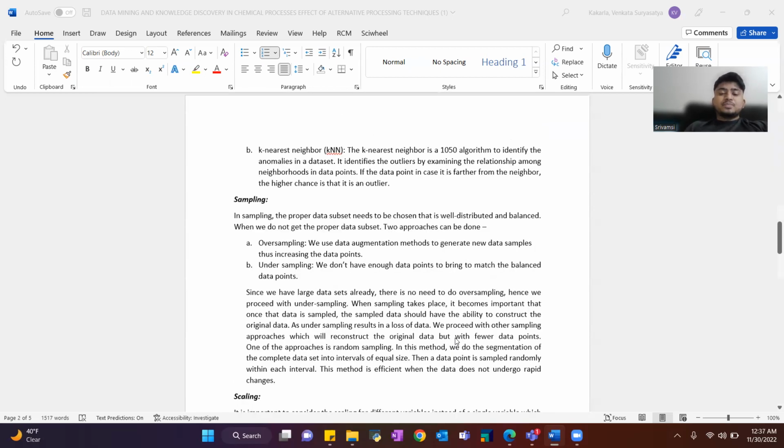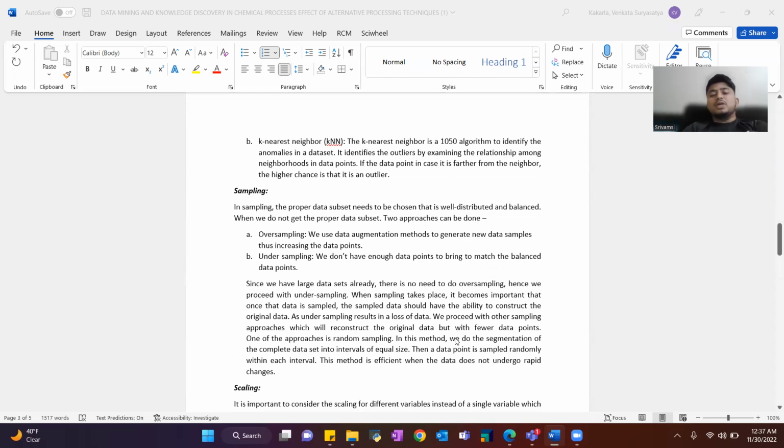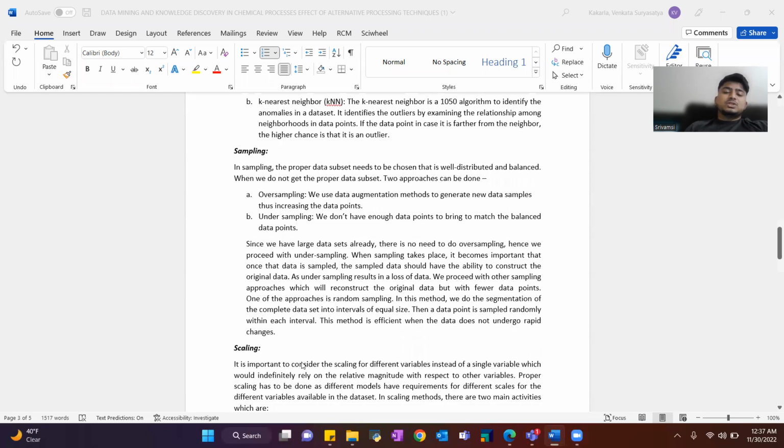Coming to sampling, in sampling, the proper data subset needs to be chosen that is well distributed and balanced. When we do not get the proper data subset, 2 approaches can be used: oversampling and undersampling. Coming to oversampling, we use data augmentation methods to generate new data samples, thus increasing the data points. In undersampling, we don't have enough data points to match the balanced data points.